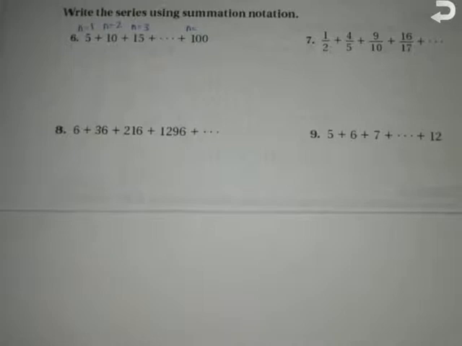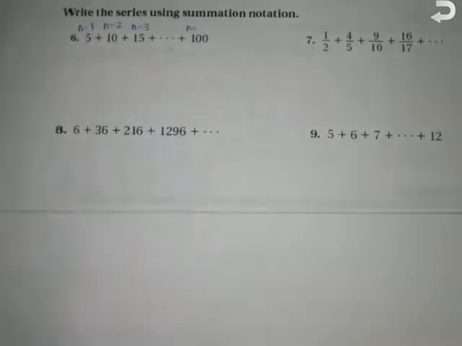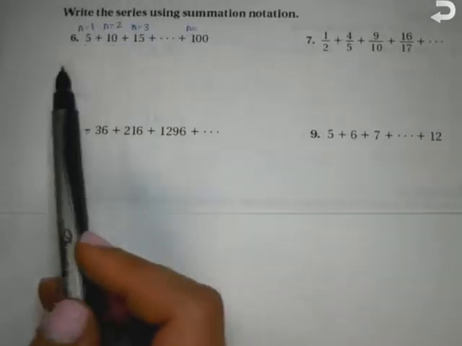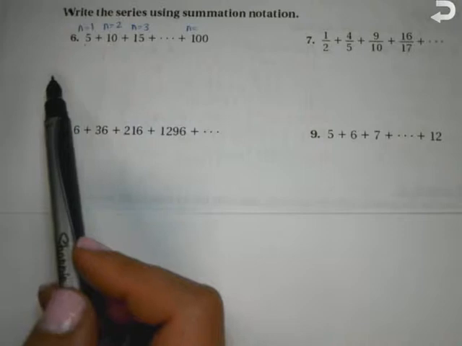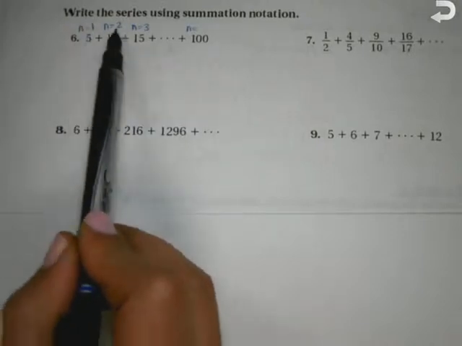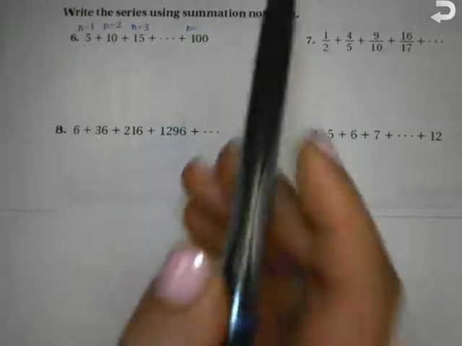It's all added by 5. It's all being added by 5. How can I get 1 to turn into 5 though? Plus 4. Would 2 plus 4 give me 10 though? No. What's another way? Times by 5. Multiply by 5. 1 times 5 gives me 5. 2 times 5 gives me 10. 3 times 5 gives me 15. So what term is this? What times 5 is going to give me 100? 20. So this is the 20th term.